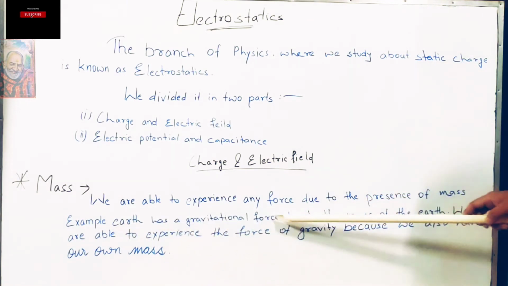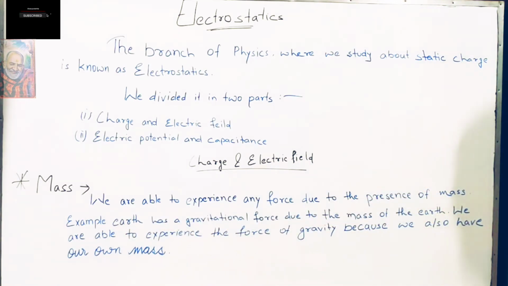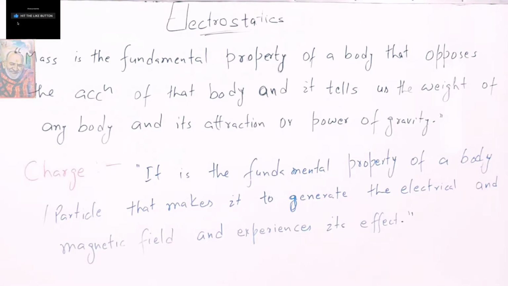For example, earth has a gravitational force due to the mass of the earth. We are able to experience the force of gravity because we also have our own mass. Earth has its own mass, we have our own mass, so we can feel the attraction force of the earth. Mass is the fundamental property of a body that opposes the acceleration of that body, and it tells us the weight of any body and its attraction or power of gravity.